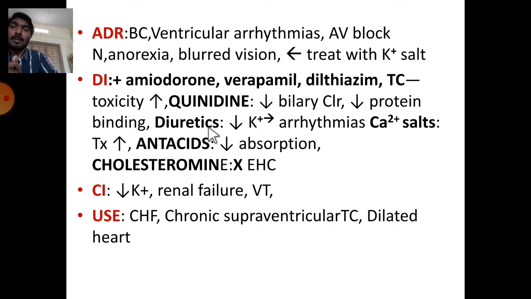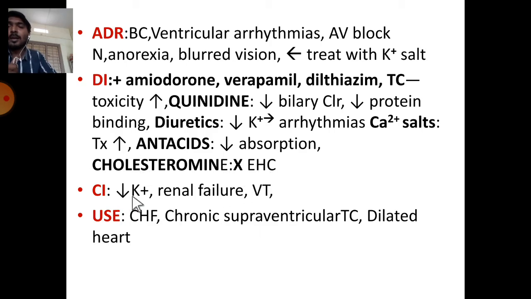When given with diuretics, potassium levels are reduced, which leads to arrhythmias. When given with calcium salts, there is an abnormal increment of calcium in the sarcoplasmic reticulum, which leads to toxicity. Antacids, like for any drug, reduce absorption, and they also reduce digitalis absorption. Cholestyramine will break down the enterohepatic circulation.